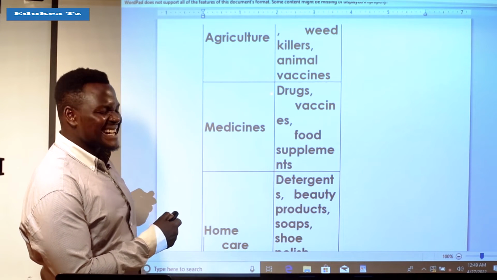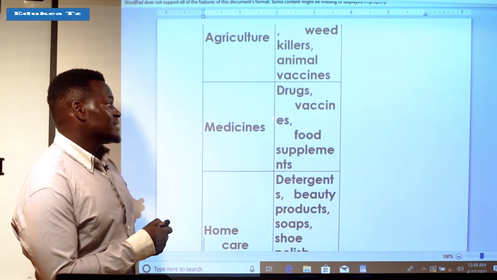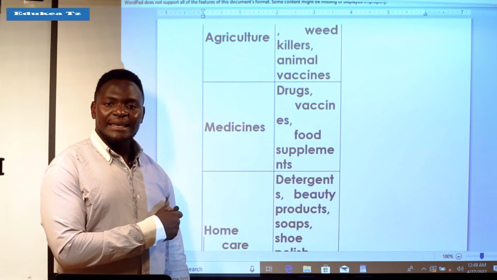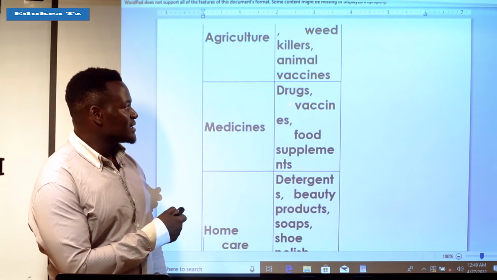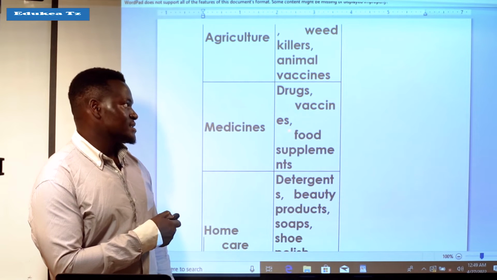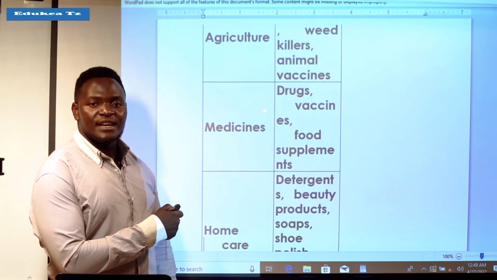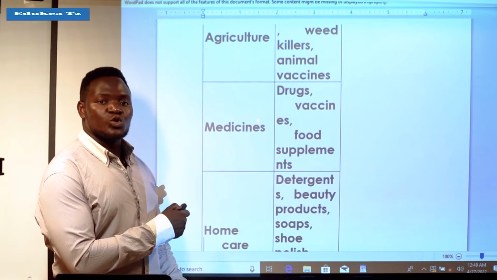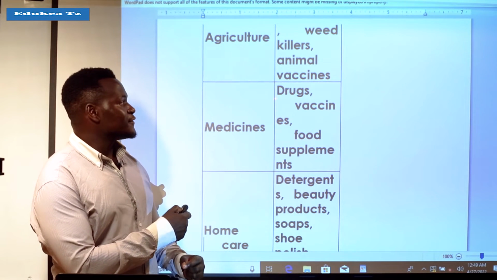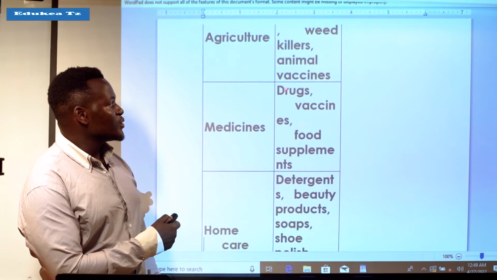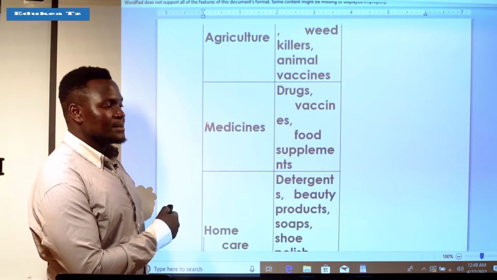We have something like drugs, and we have vaccines. These are medicine, but there is a high percentage of applying chemistry in making these drugs and these vaccines. In making drugs, as I've told you, these drugs are an outcome of various chemicals which are composed together, and after being composed together, they form various drugs which are used in different activities for medicine purposes.